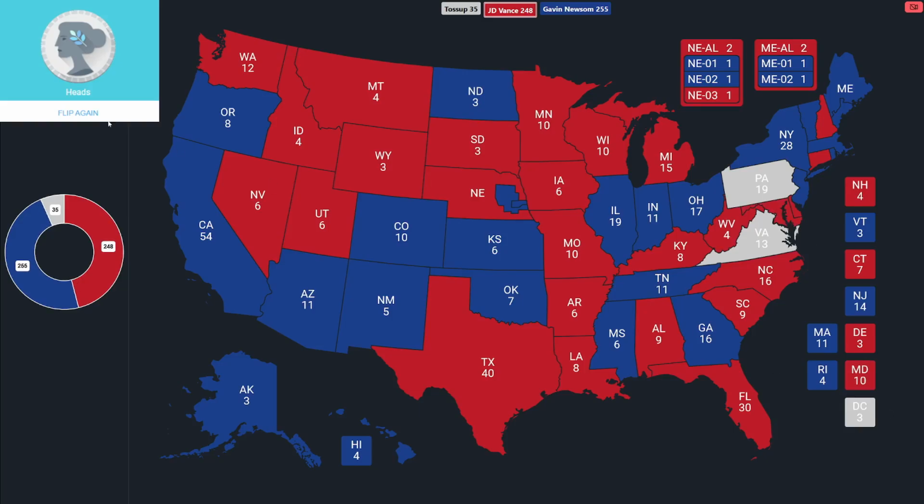Let's do Washington, D.C. 3 votes. Here comes the flip. That is tails. It is going to go to Gavin Newsom. That means Vance has to win both of these final 2 flips or Newsom has the White House. So far it's been an excellent battle. I hope it comes down to the last flip. But first, we've got to do Pennsylvania.